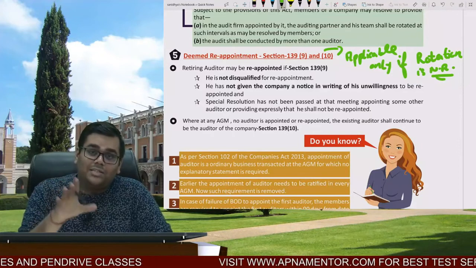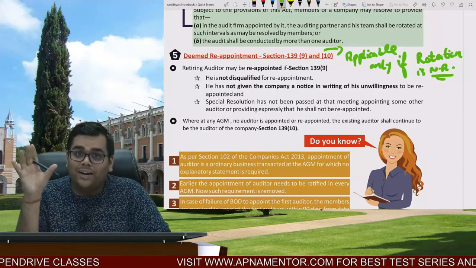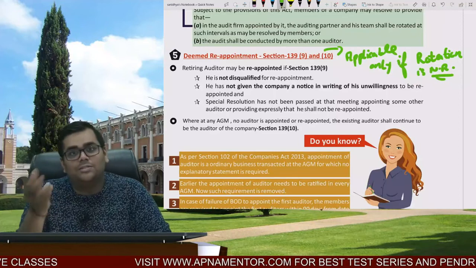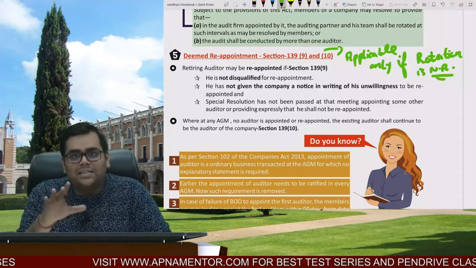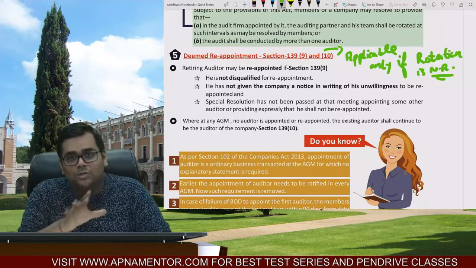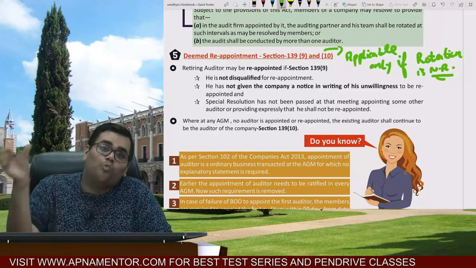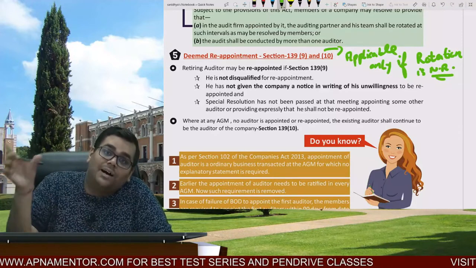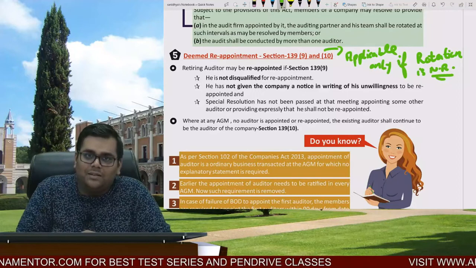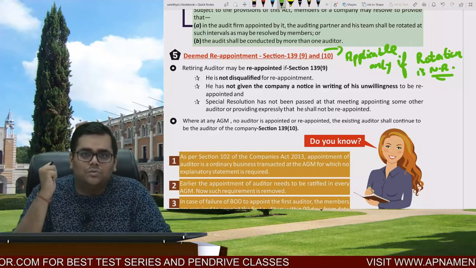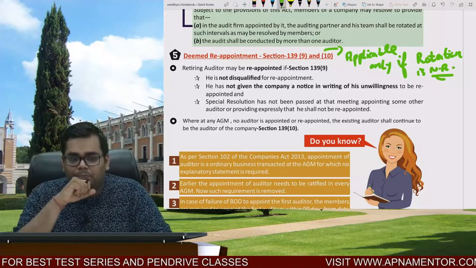But just think logically and tell me that suppose if the person is disqualified, then shall he be reappointed? The answer is no. Suppose he has submitted his resignation, then can he be reappointed? The answer is no. Suppose members of the company don't want him to be appointed and they have appointed some other person in his place, then can he be reappointed? The answer is no. The same thing is given over here.